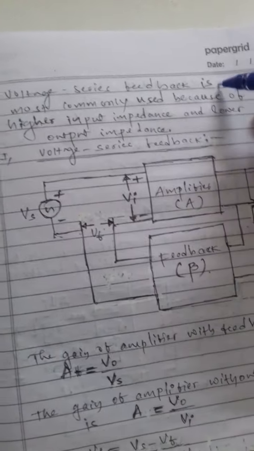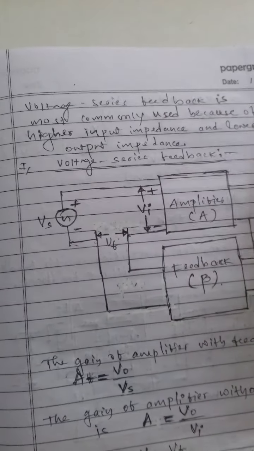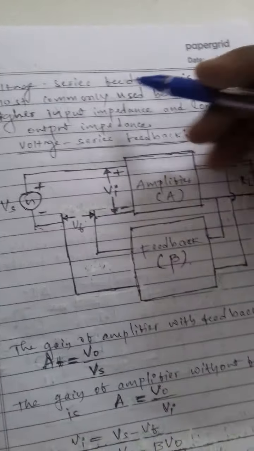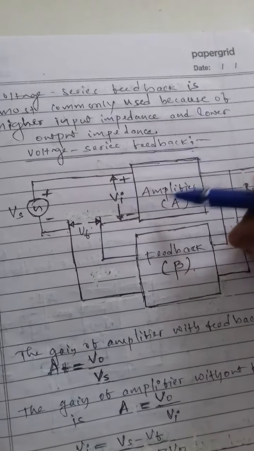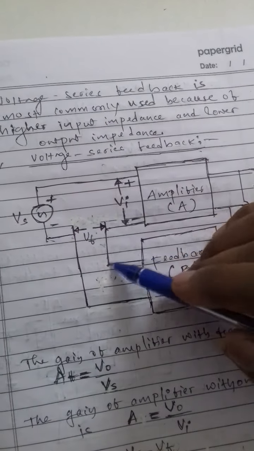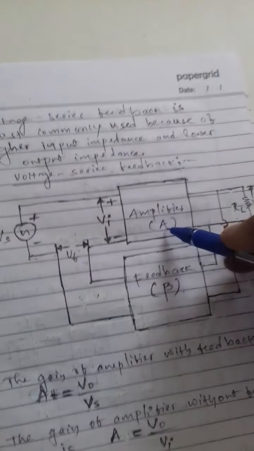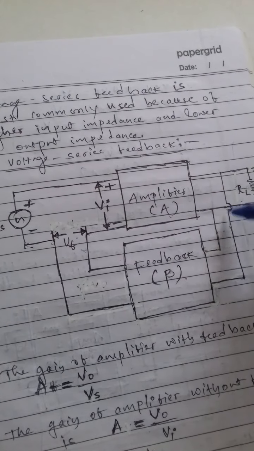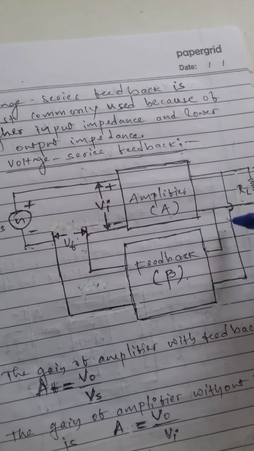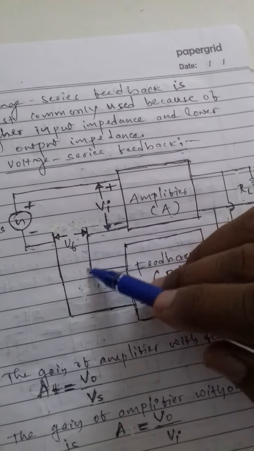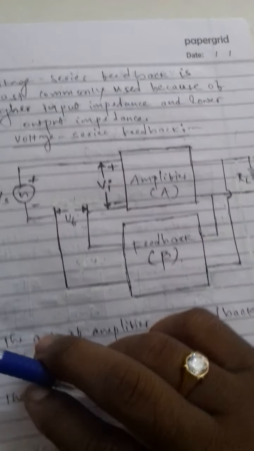The voltage series feedback is the most commonly used because of the higher input impedance and the lower output impedance. Voltage series feedback: here is the input voltage, here the feedback voltage, and here the load resistance RL. Some portion of the output voltage is taken and connected in series with the input voltage.